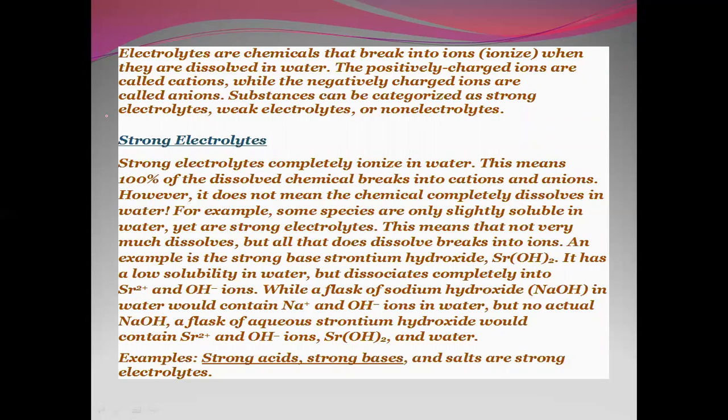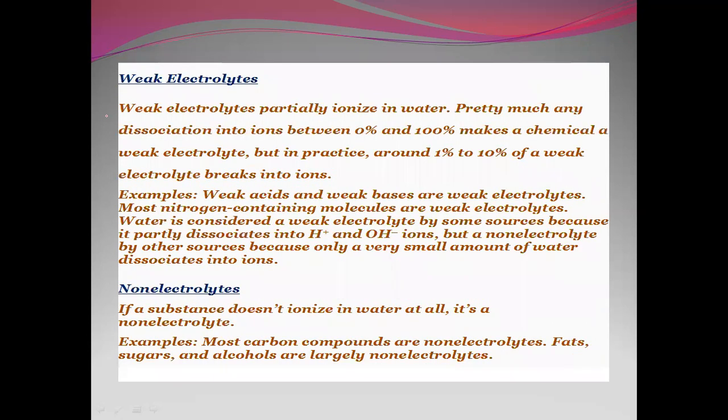An example is the strong base strontium hydroxide. It has a low solubility in water but dissociates completely into strontium and hydroxide ions. A flask of sodium hydroxide in water would contain sodium and hydroxide ions in water, but not actually any sodium hydroxide. A flask of aqueous strontium hydroxide would contain strontium and hydroxide ions, strontium hydroxide and water. Strong acids, strong bases, and salts are the examples of strong electrolytes.